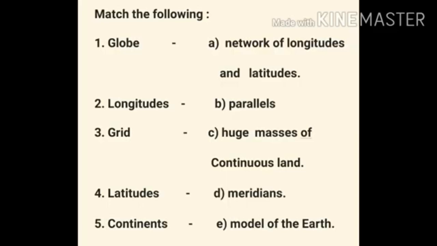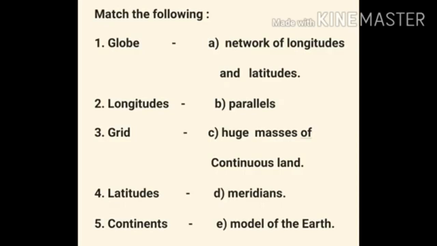Now the answer part. Option A, network of longitudes and latitudes. Option B, parallels. Option C, huge masses of continuous land. Option D, meridians. And option E, model of the earth.